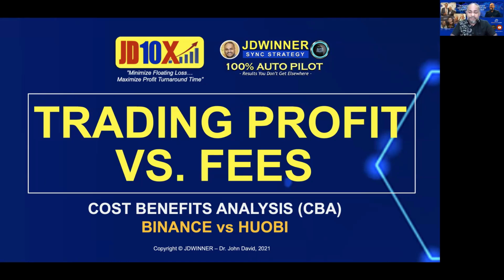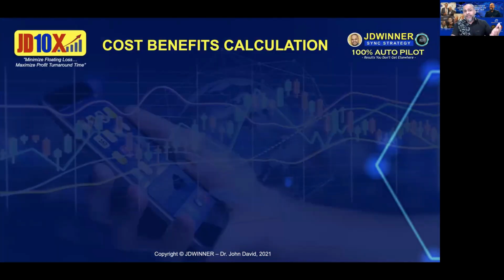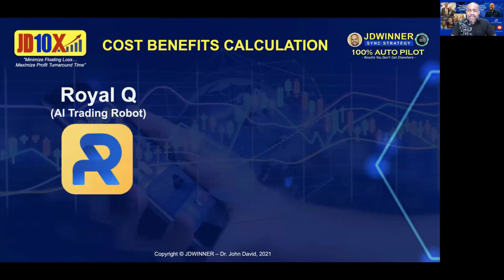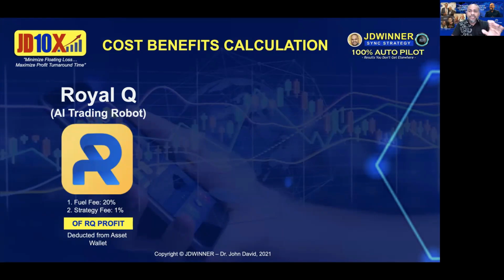I want you to understand how these things work. First thing that you need to understand is that we have two portions here. The two elements here, we have the bot. For the bot, remember we have the fuel fee, which is 20%. This is a flat fee, already decided by the company, so none of us can do anything. This is 20% of your profit. And then we have the SYN strategy fee, which is 1%. So that simply means there are 21% that will be deducted from your profit.